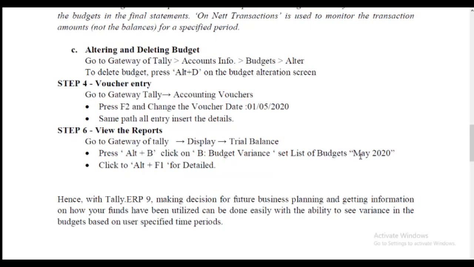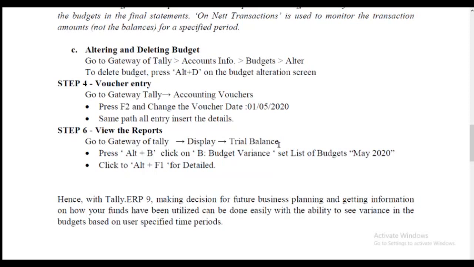Select the list of budgets, budget 2020. First we select the budget and you click Alt plus F1 for detail. Before that, you move to the trial balance and press F2 to change the period. Budget period is what we already gave, 1/5/2020 to 31/5/2020.